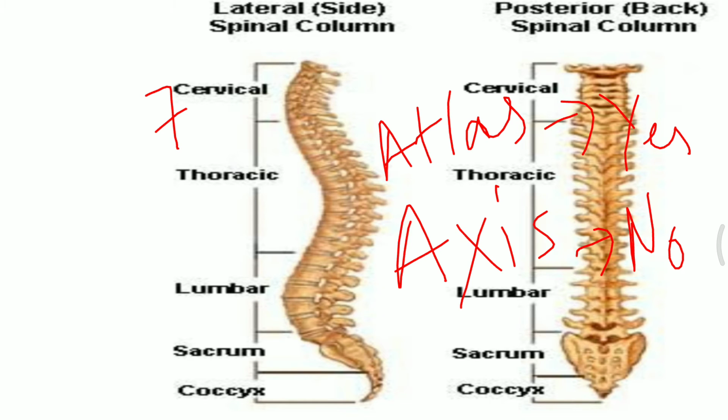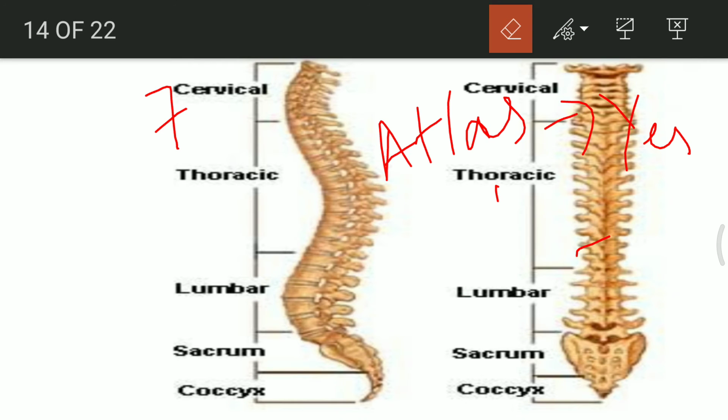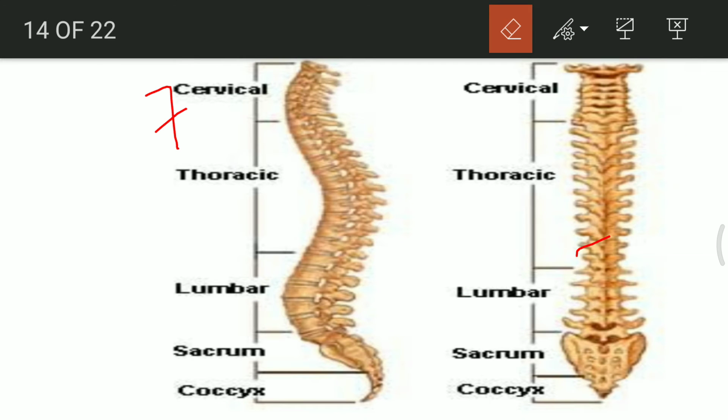Okay, the next set of bones are the thoracic bones. These thoracic bones are 12 in number. So 12 bones make up the thoracic vertebra, and they provide articulation to the ribs, with special facets for the movement. Okay, so the thoracic portion is made up of 12 bones. That is the most important part.